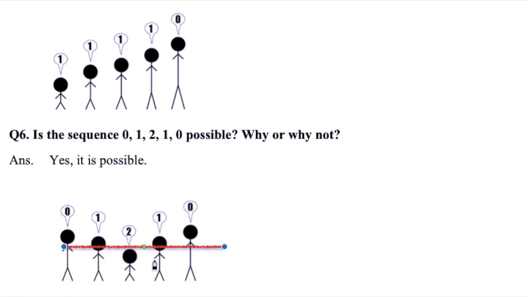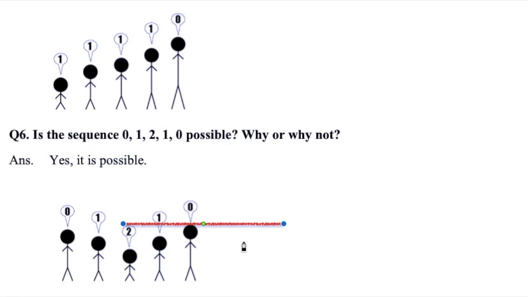And now this middle boy, he's saying 2 because on the right side and the left side, both boys are taller than him. So he is saying 2. Now the next one, only the one on the right hand side is taller, so he says 1, and the last is saying 0 because no one is taller. The left side is smaller in height and on the right side no one is there. So yes, 0 1 2 1 0 is possible. I hope you understand this arrangement.